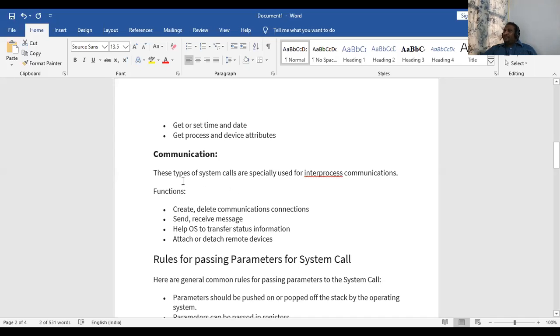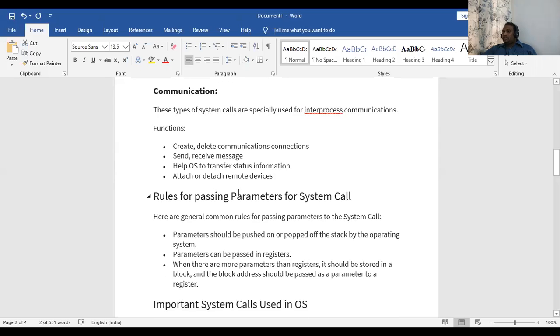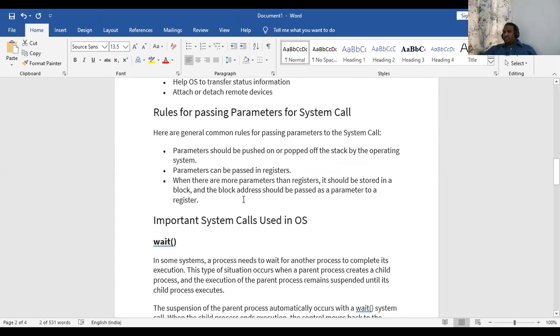That is, the process has to communicate with another process. The YouTube process has to communicate with the phone process, the mobile incoming call process. So that inter-process communication also must happen. For that we have something like the communication system call. It can create a process, delete a process, receive information, send information, and do various things.